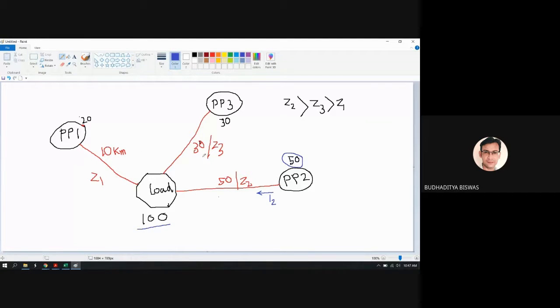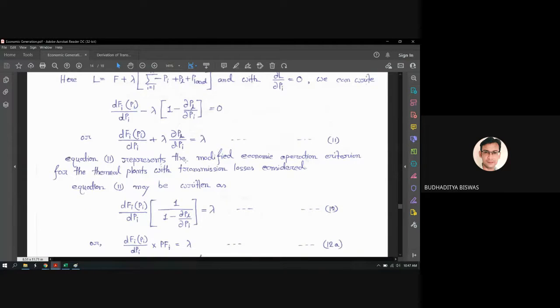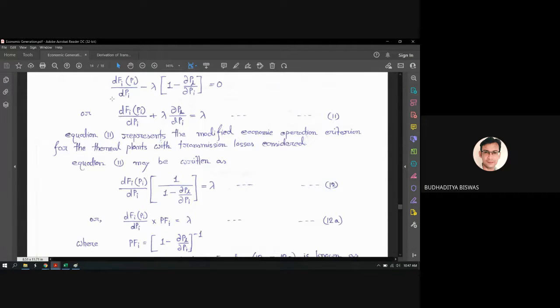Understand my point? Without considering the transmission loss, this is the result: 50 megawatt, 30 megawatt and 20 megawatt. But if you consider the transmission loss, you can understand from the figure that it's not economical, because so much loss will be there in the transmission line which is lengthy. That's why the transmission loss is also more. So we have to reschedule all these things. This is called the modified economic operation criteria.